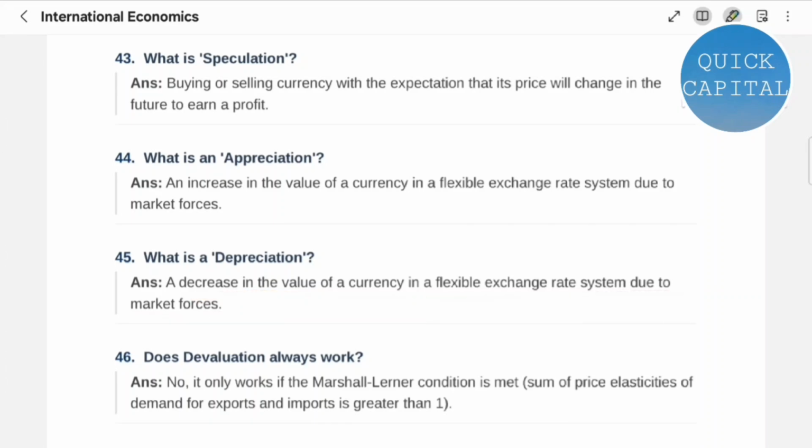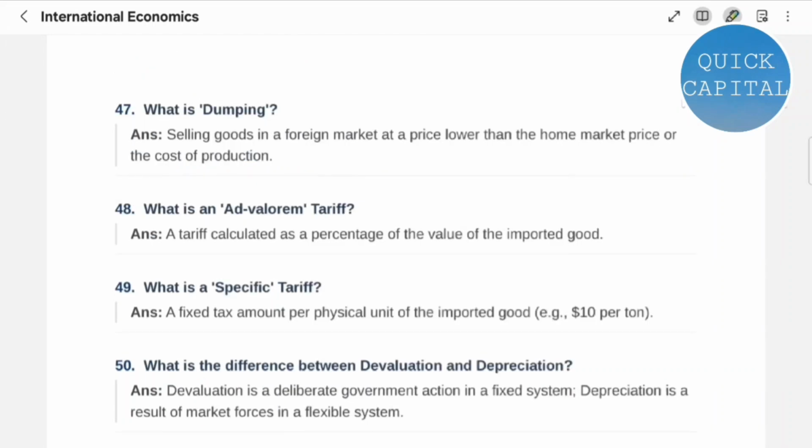Question 46. Does devaluation always work? No. It only works if the Marshall-Lerner condition is met. That is, the sum of price elasticities of demand for exports and imports is greater than 1. Question 47. What is dumping? Selling goods in a foreign market at a lower price than the home market price or the cost of production.